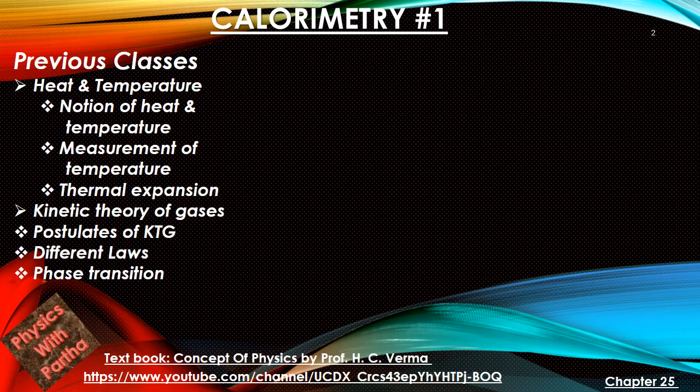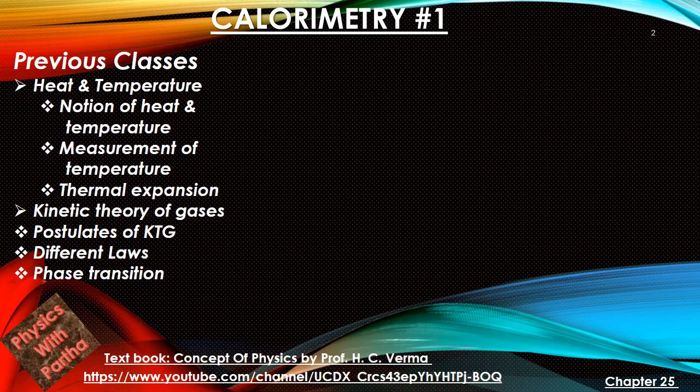In our previous classes, we saw chapters 23 and 24 of our textbook, Concepts of Physics. There we learnt about heat and temperature, where we talked about the notion of heat and temperature, measurement of temperature, then thermal expansion and related equations.